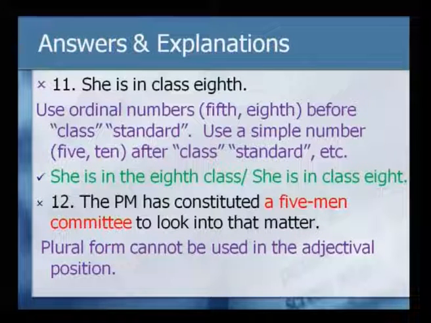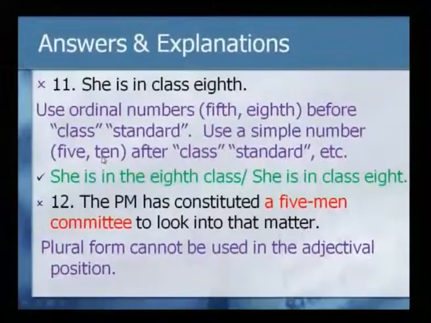What does it mean? If you are saying she is in class 8th, it will be appropriate to say she is in the 8th class or she is in class 8, because a simple number like 5, 10 can be used after class or standard, standard 10, standard 8, that is fine. But when you are using that in the ordinal position, then it is 8th standard, 5th standard, 10th standard, etc.